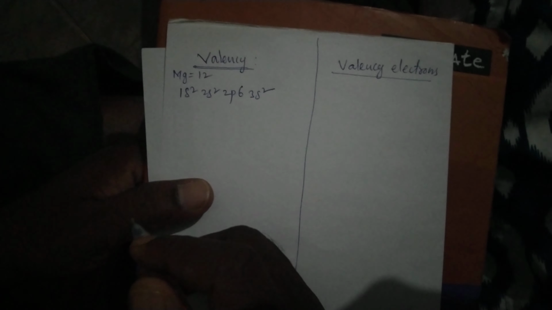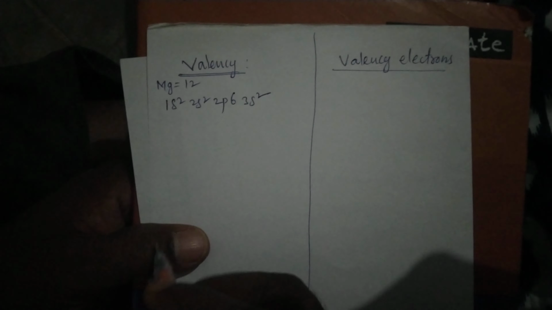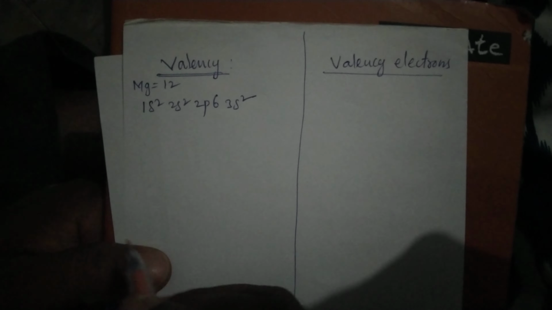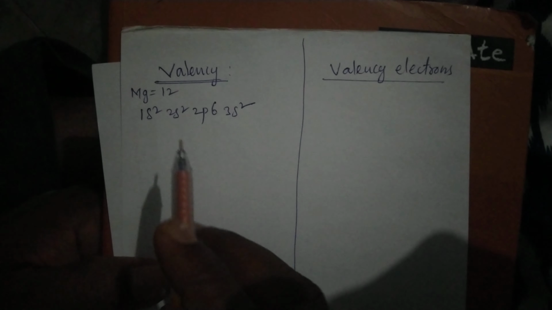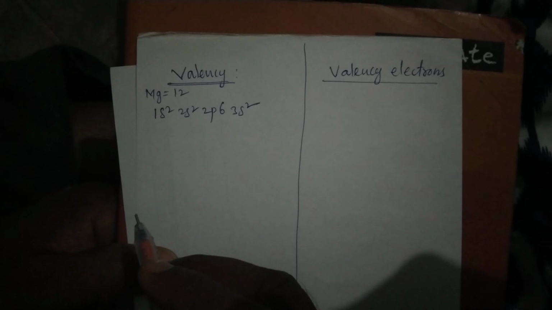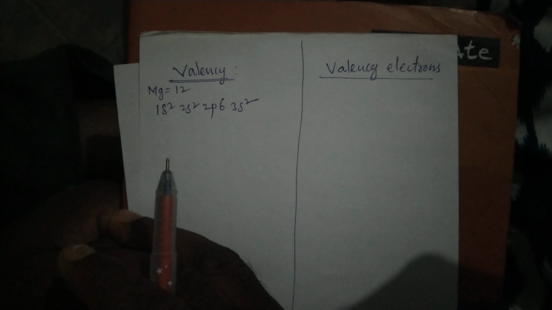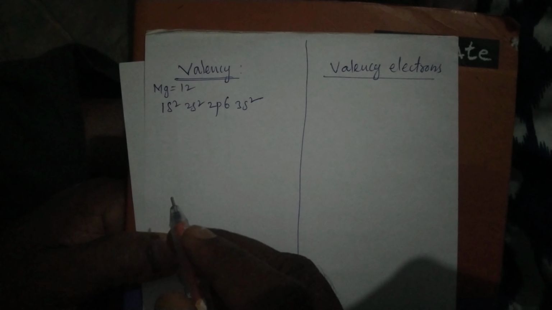Today I am explaining about valency electrons, chemistry for 10th class. So what is meant by valency? Valency means the combining capacity of an element. Combining capacity means the number of electrons participating during chemical reactions.